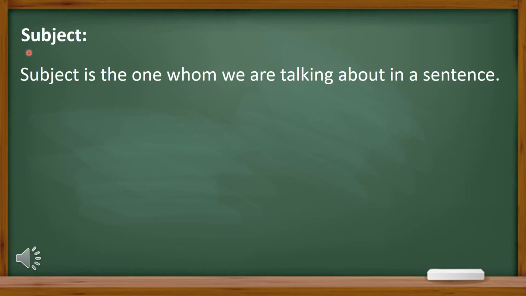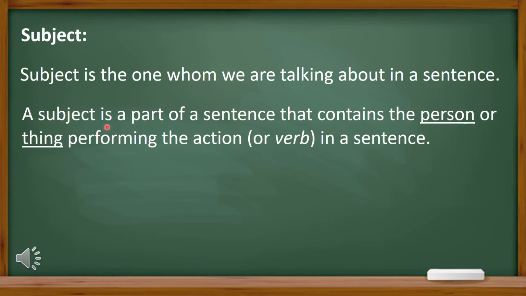First of all, we are going to know about subject. Subject is the one whom we are talking about in a sentence, or a subject is a part of a sentence that contains the person or thing performing the action or verb in a sentence. So here the underlined words are person and thing. So these two things are very important in subject.